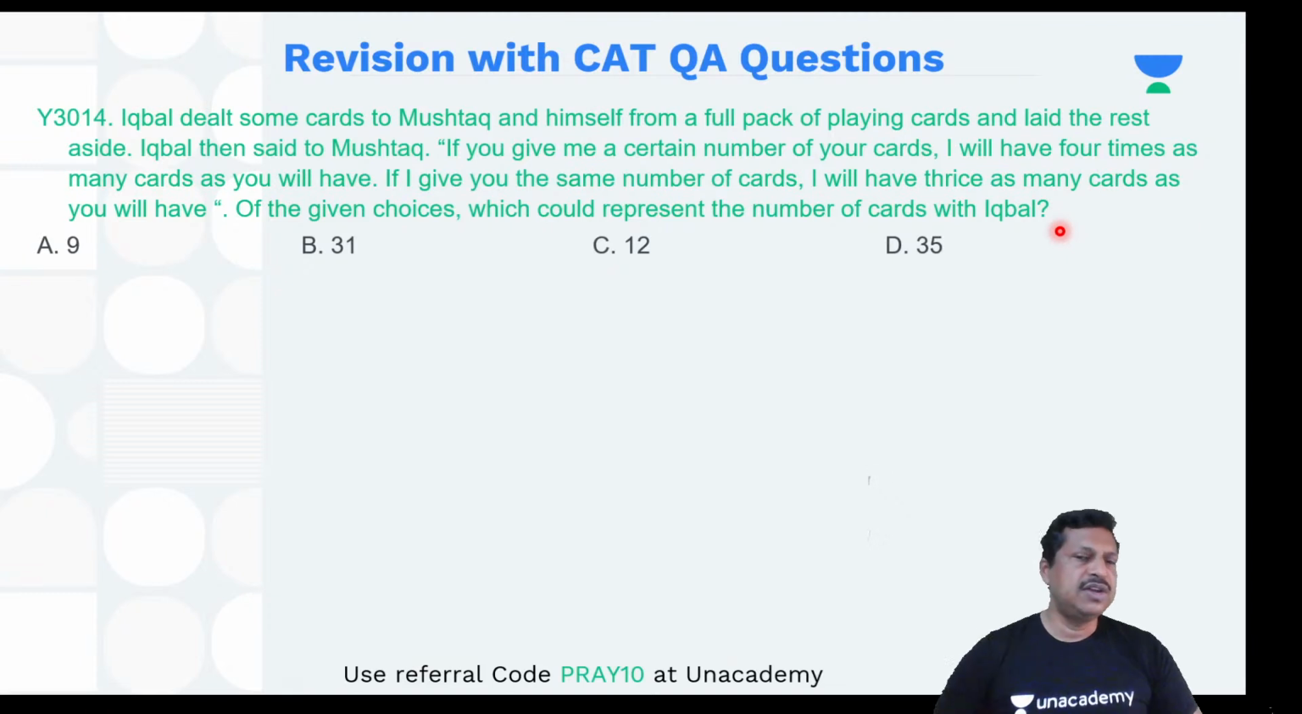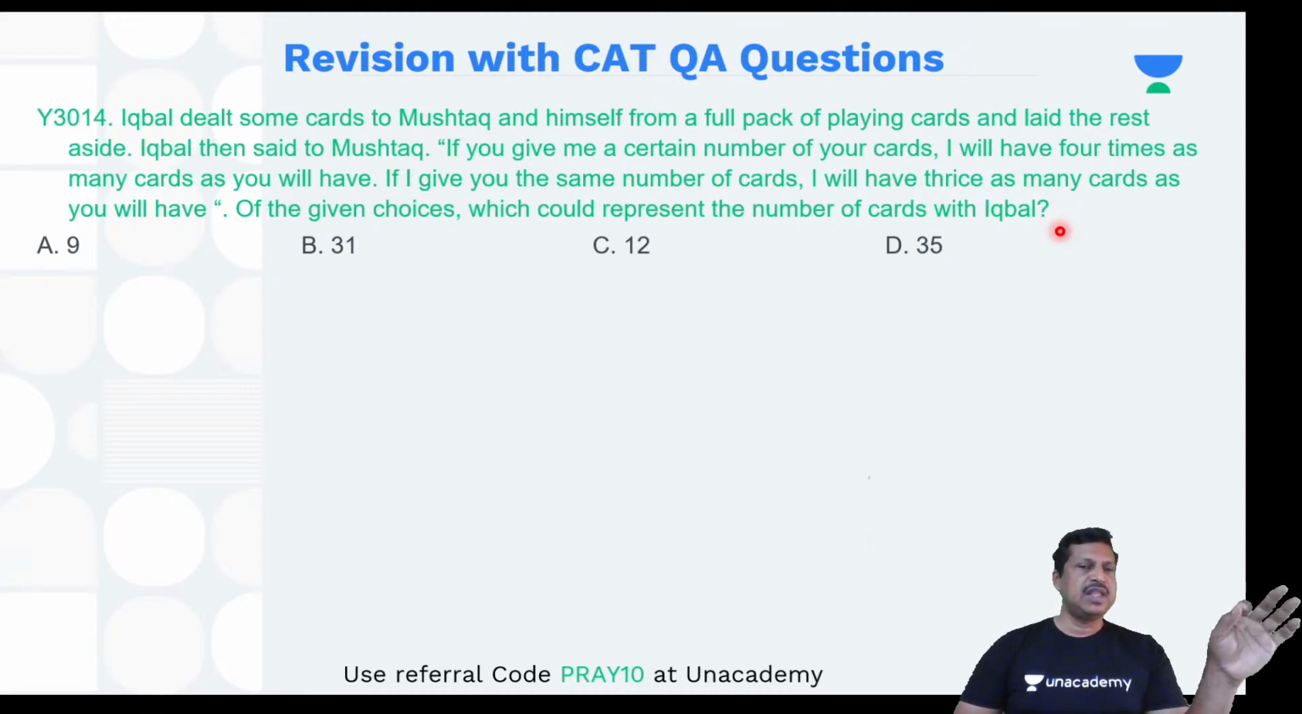Fine. So there are two equations and there are three variables to be very specific. Number of cards with Iqbal, number of cards with Mustaq, and how many cards are given. The same number of cards given by Iqbal to Mustaq, Mustaq has to give to Iqbal, right? So there are three variables, two equations. So it will not be a very simple one, right? You are supposed to write something.